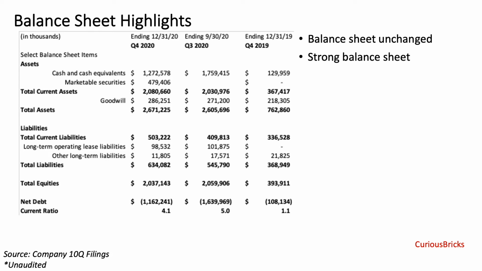Now moving to the balance sheet, Unity did not have much change from their position in Q3. The company converted close to $500 million of cash into marketable securities. Overall, Unity's liquidity looks quite healthy.